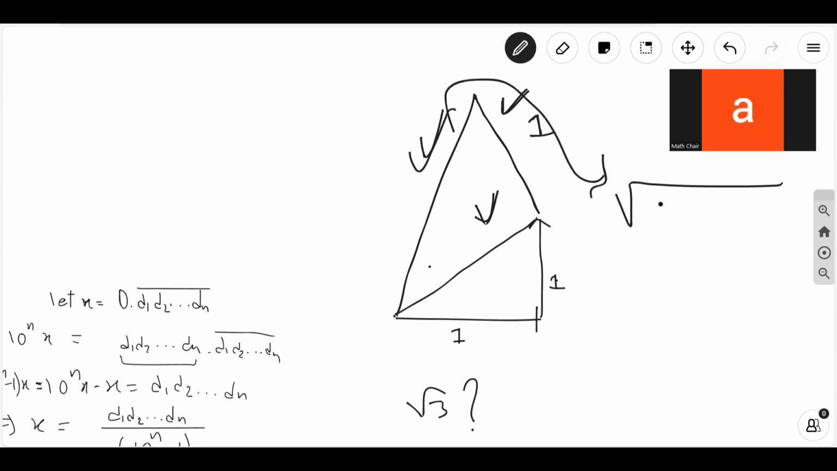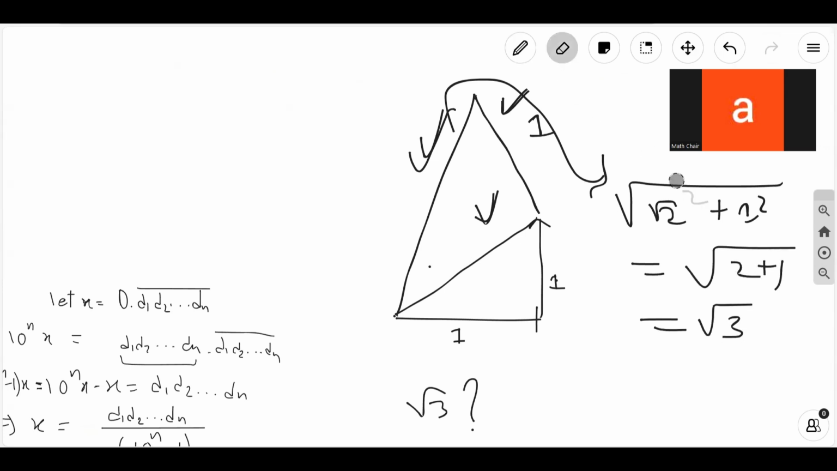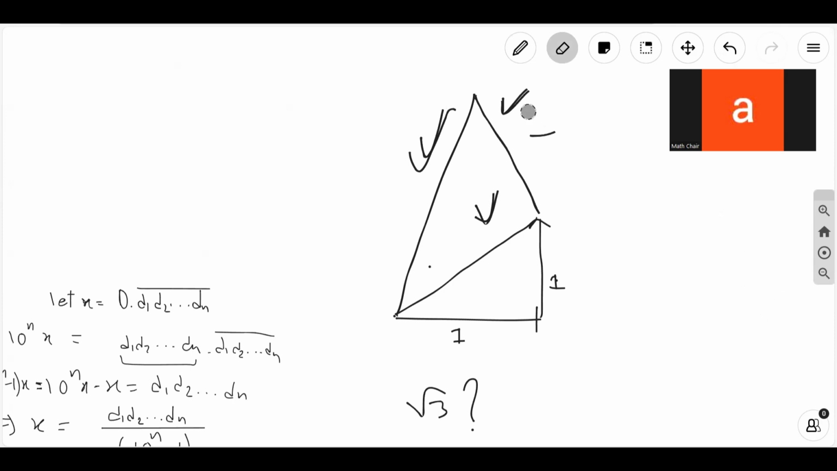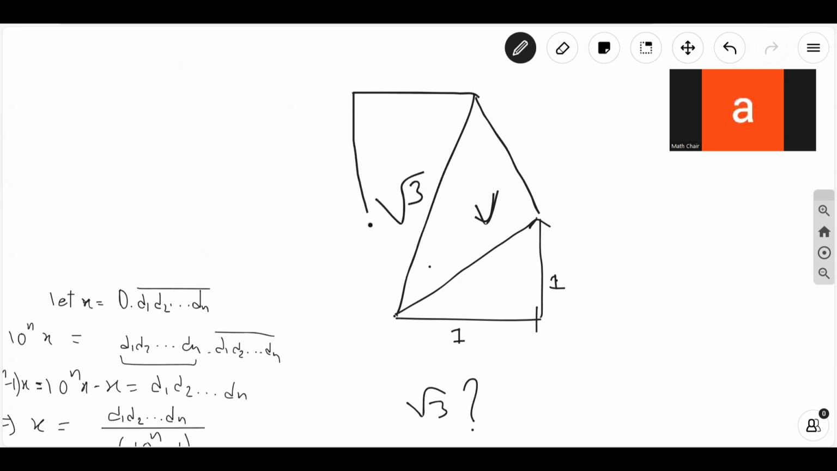What is the hypotenuse of this triangle? It's root of 2 squared plus 1 squared. That's precisely 2 plus 1. That's precisely the root of 3. I can do this forever. So basically, here we have the root of 3, right? I just showed you how I can make the root of 3. I'll do it again. I'll do it again.